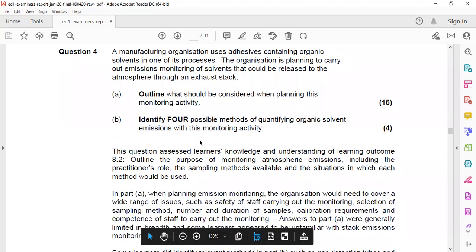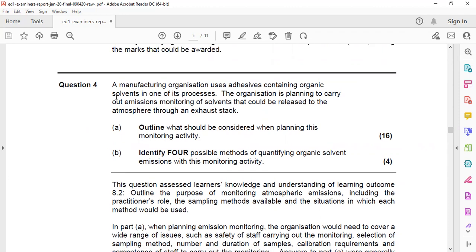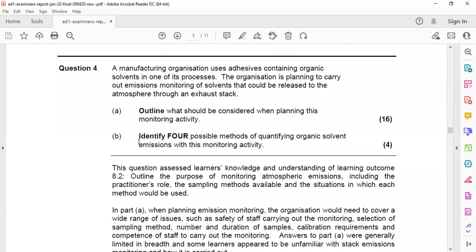So you can include many things in the outline. Here also you can apply the earlier way of answering: material, source, equipment, people, and surroundings. This is an easy key way of finding the answer for each question. You need to understand the question and apply that principle, and you can easily find 16 points. Next: identify 4 possible methods of quantifying organic solvent emissions with this monitoring activity. This is stack monitoring, nothing but stack monitoring. You need to find the 4 methods of quantifying organic solvent emissions.